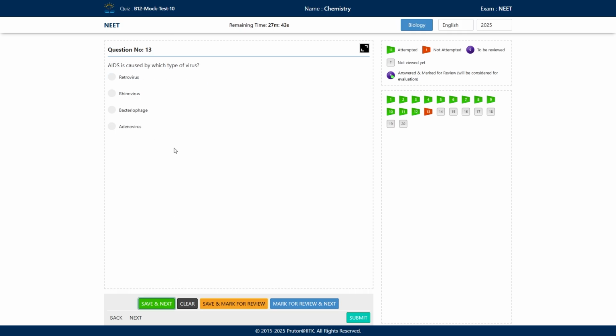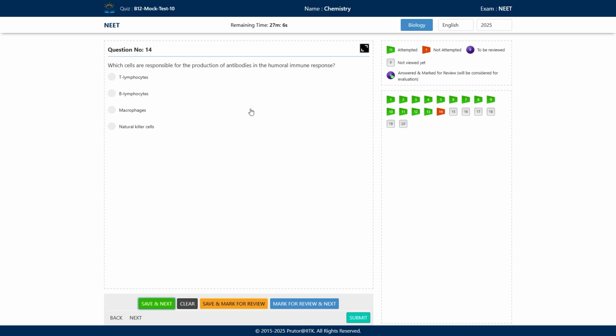Next question, AIDS is caused by which type of virus? So options are retrovirus, rhinovirus, bacteriophage, and adenovirus. So what will be the correct answer? Okay, retrovirus will be the correct answer. Retrovirus means which has RNA as the genetic material. So AIDS is caused by HIV, which is a retrovirus, means it has RNA as the genetic material.